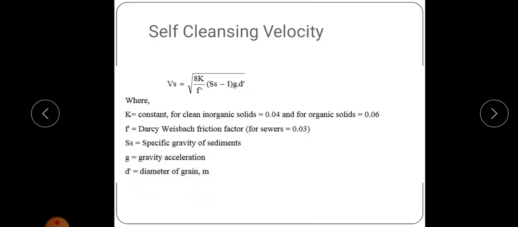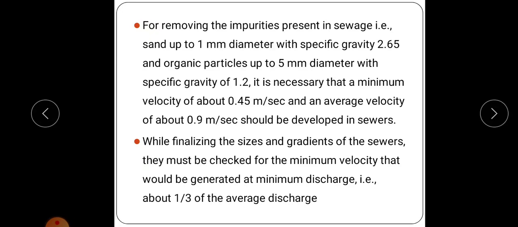So this is the equation for calculating self-cleansing velocity, and you have studied self-cleansing velocity in your geotechnical part and in FM also, so just go through that portion. For removing the impurities present in sewage, that is, sand up to 1 mm diameter with specific gravity 2.65 and organic particles up to 5 mm diameter with specific gravity 1.2, it is necessary that a minimum velocity of about 0.45 meter per second and an average velocity of 0.9 meter per second should be developed in sewers.